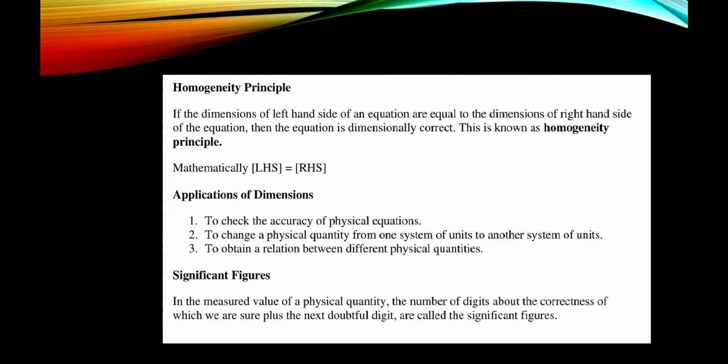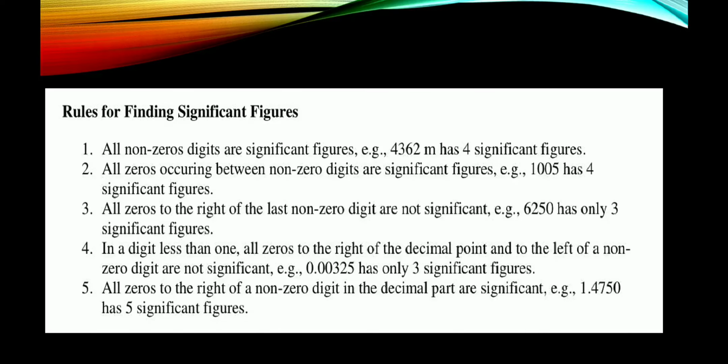Next one, significant figures. In the measured value of a physical quantity, the number of digits about the correctness of which we are sure, plus the next doubtful digit, are called significant figures. Rules for finding the significant figures. First, all non-zero digits are significant figures.